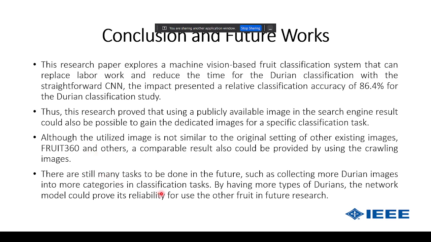There are still many tasks to be done in future, such as more durian. More durian images means more images in number, and also more types of images in the related work. By having more durian, the network model could prove its reliability for future research, or even for FAMA, the first party in Malaysia to control the categories and the quality of durian in our country, and all over the world. So I think that's all for my presentation. Feel free to ask questions. Thank you.